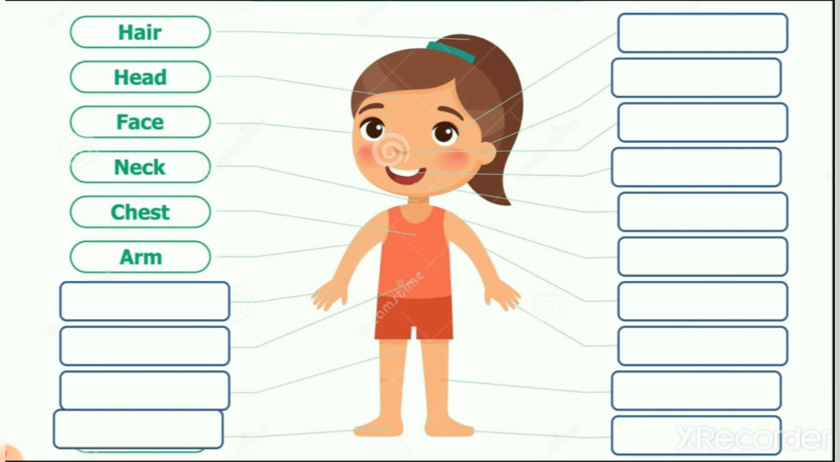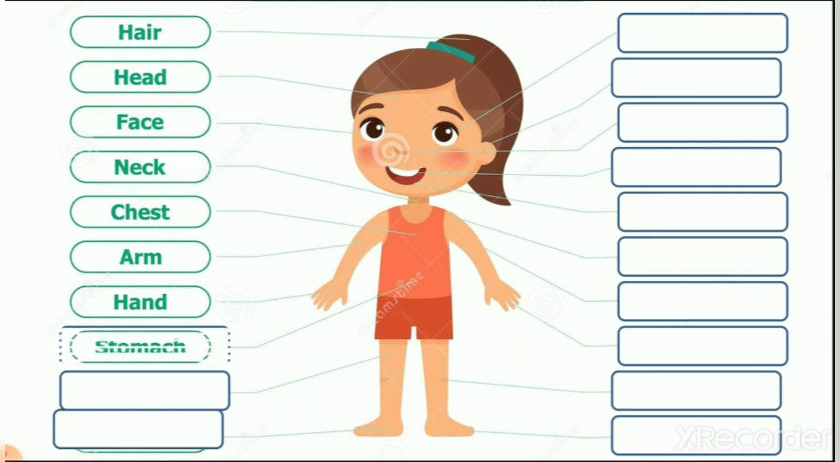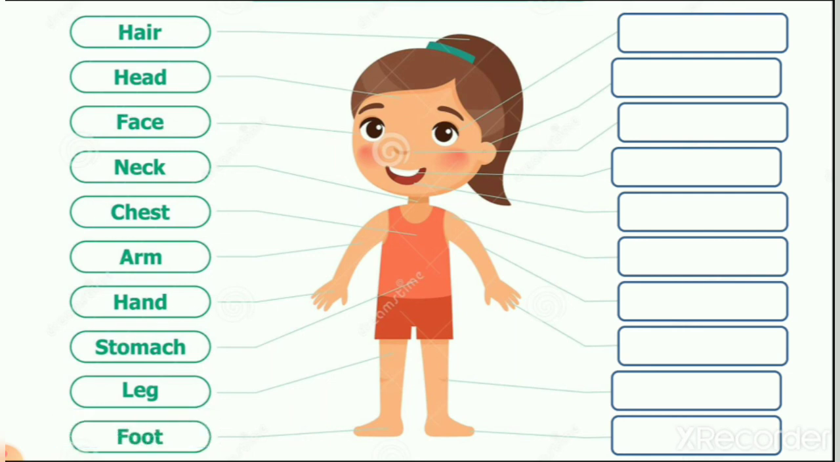Arm is a part of our hand. Now the arrow is showing you hand. This part of the body with fingers, it is the hand. Then our tummy, we call it stomach. Then legs, and the last one is foot, right? So these are the body parts: hair, head, face, neck, chest, arm, hand, stomach, leg and foot, right?